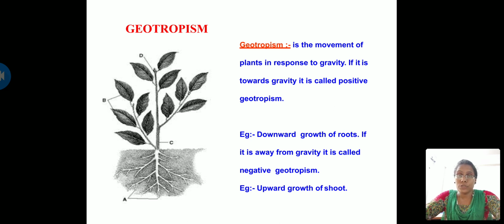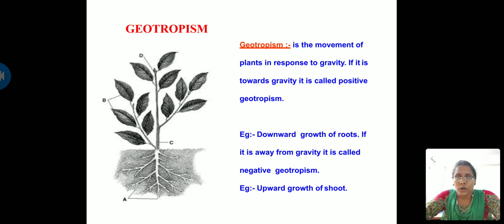Similar to phototropism, geotropism is also of two types, that is positive geotropism and negative geotropism. In the previous topic I told you, positive phototropism means moving towards the light. Here try to compare the things with each other so that the topic will be clear to you.